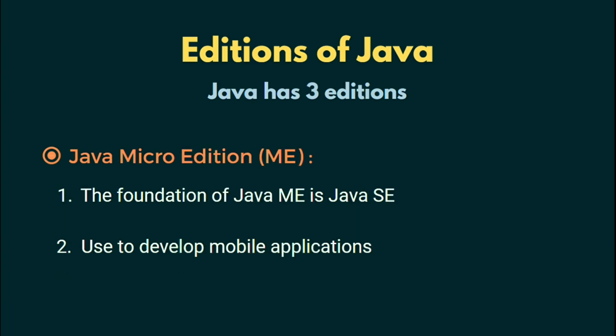The third one is Java Micro Edition or Java ME. The foundation of Java Micro Edition is Java Standard Edition. It provides features including networking, connecting with mobile devices, and native operating systems, and is mostly used for designing mobile applications.